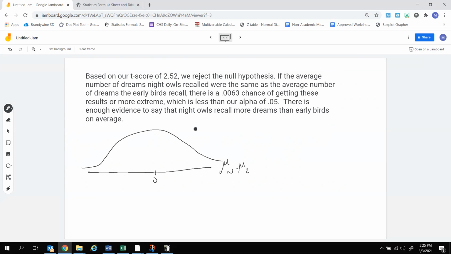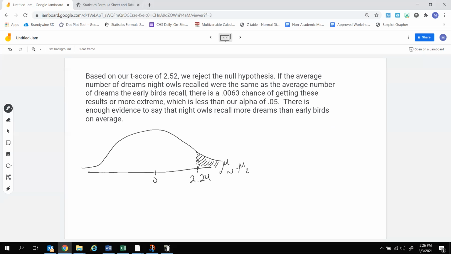What happened is that when we actually subtracted the two of them away, so if you do 9.55 minus 7.26, you got a difference of 2.24. So this right here represents what we actually got. Our p-value represents this area right here.